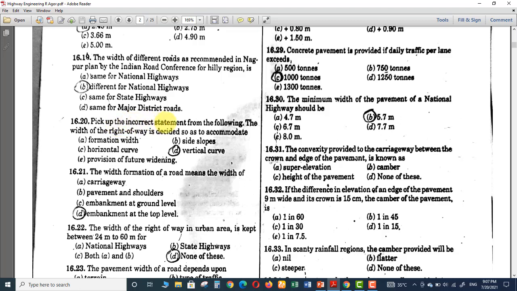So option B is the right option. Next question, pick up the incorrect statement from the following. The width of right of way is decided so as to accommodate formation width, side slope, horizontal curve, vertical curves, provision of future widening. So the question is that we need to pick up the incorrect statement, right? The width of right of way.